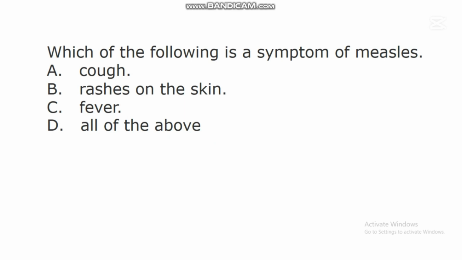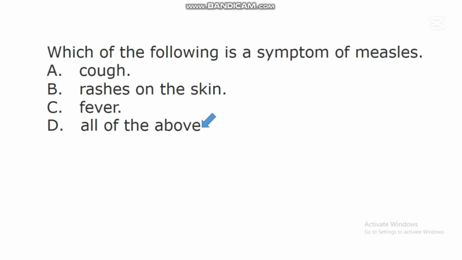The next question says, which of the following is a symptom of measles? A. Cough. B. Rashes on the skin. C. Fever. D. All of the above. In this question, the correct answer is D.